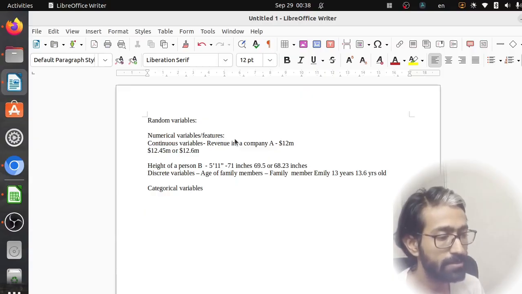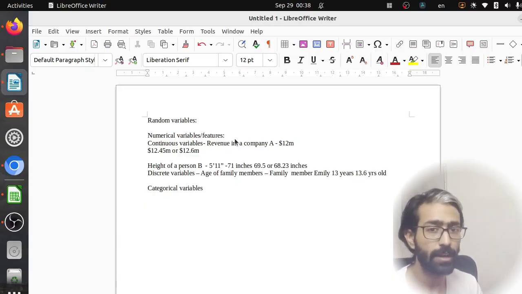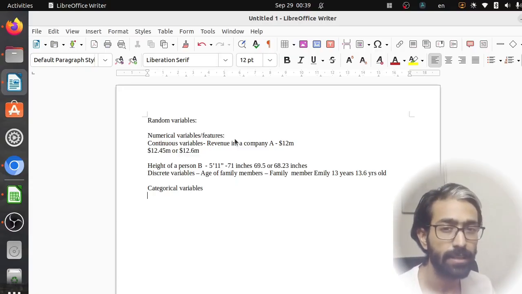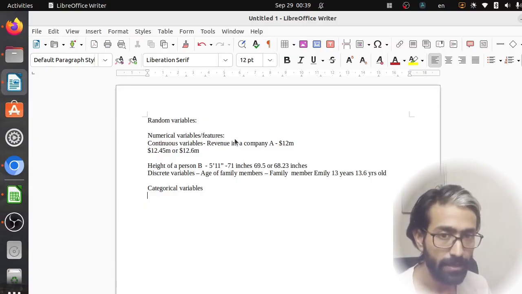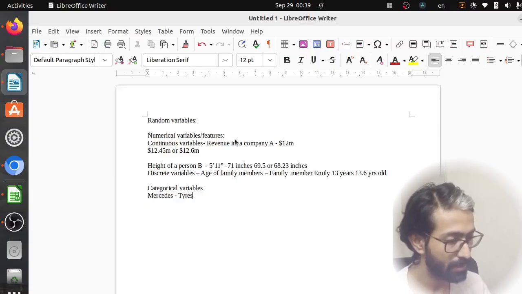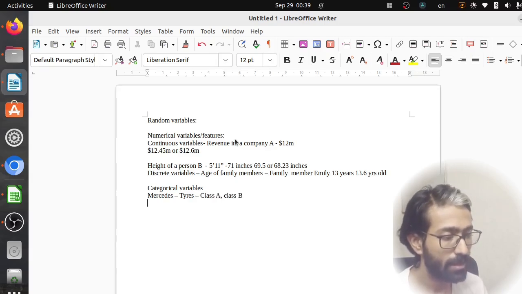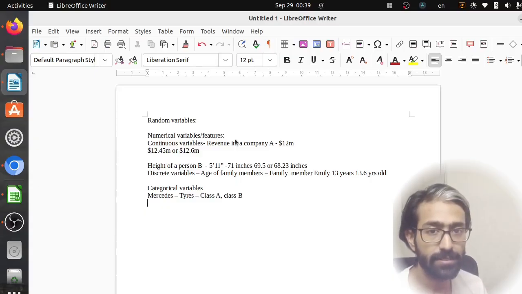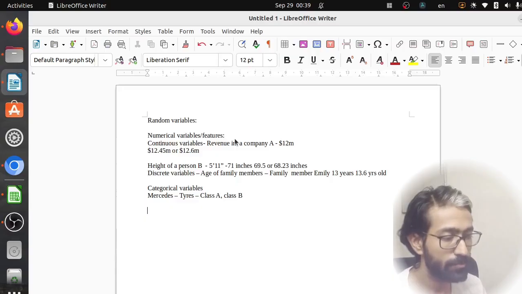Now categorical variables are also a part of random variables that we deal with. Categorical variables are, let's say, for a company like Mercedes, the tires, and tires are of different classes. Let's say class A, class B, etc. And these are not numbers, these are classes, which for our machine learning algorithms we might have to turn into numbers. There are multiple ways of doing that, which we will talk about later when we talk about feature engineering.